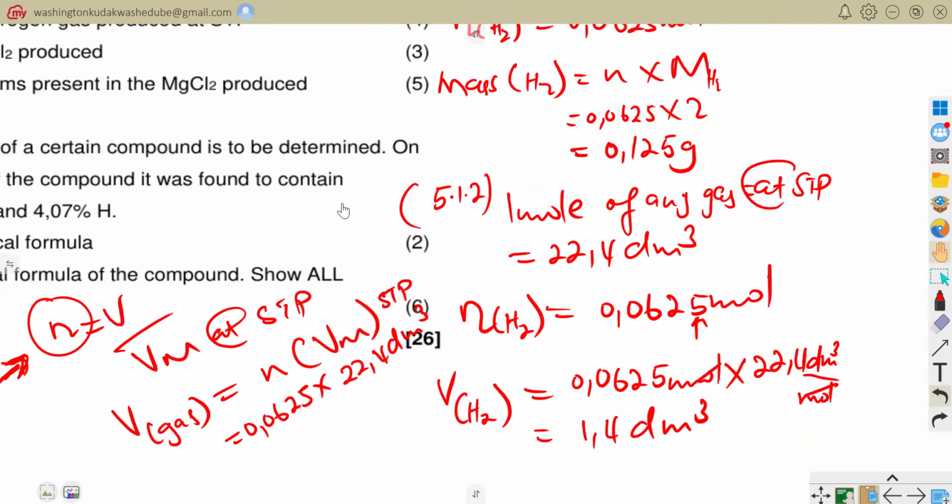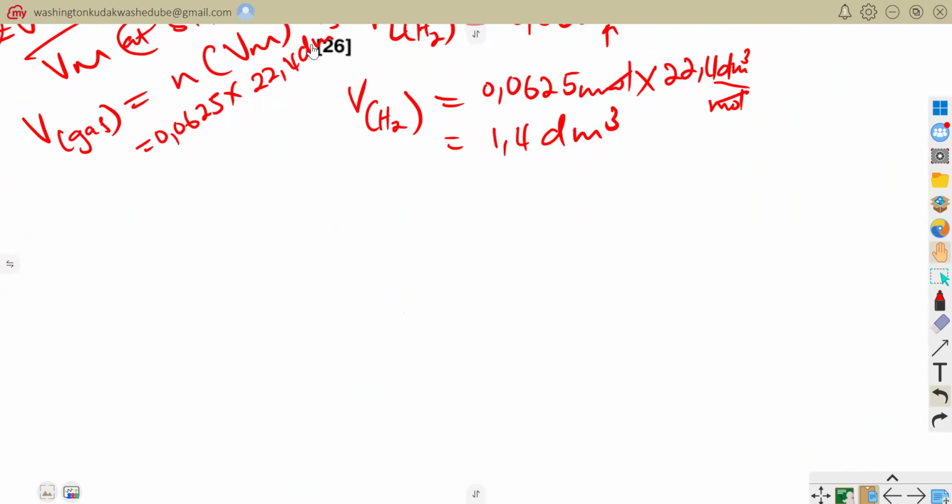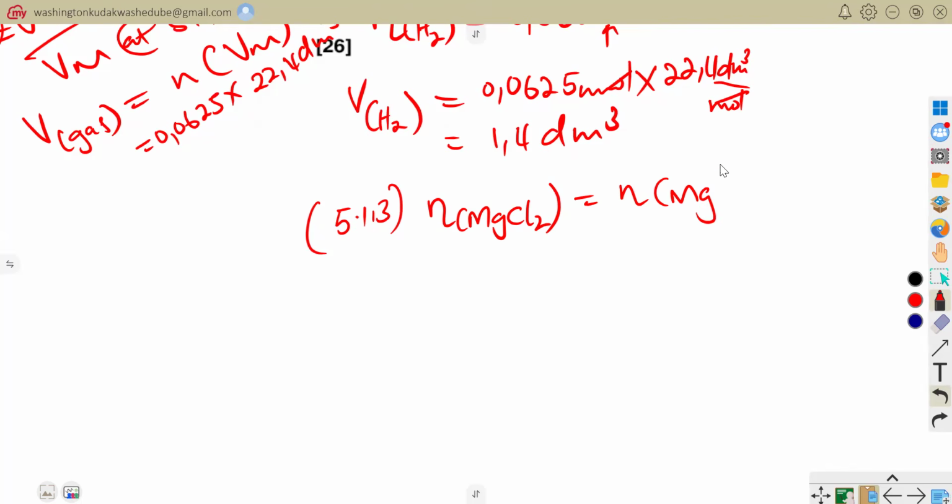So we are still continuing here. Maybe I would have come just below there and said 5.13. The number of moles of magnesium chloride that is produced is equivalent to the number of moles of magnesium that is reacting, because they have a molar ratio of 1:1.